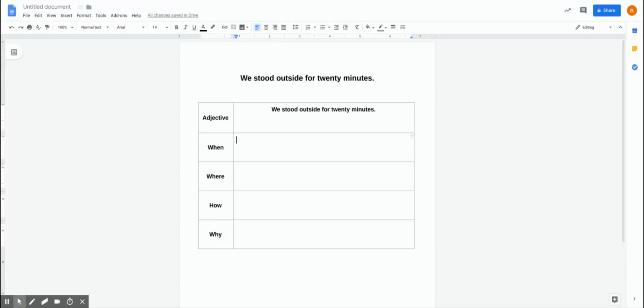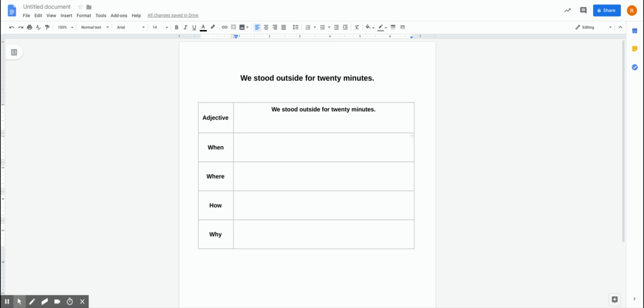Hi, boys and girls. So today I wanted to talk about how we can elaborate our sentences by focusing on adding things like an adjective, when, where, how, and why things are occurring. So let's take a look at the sentence, we stood outside for 20 minutes.